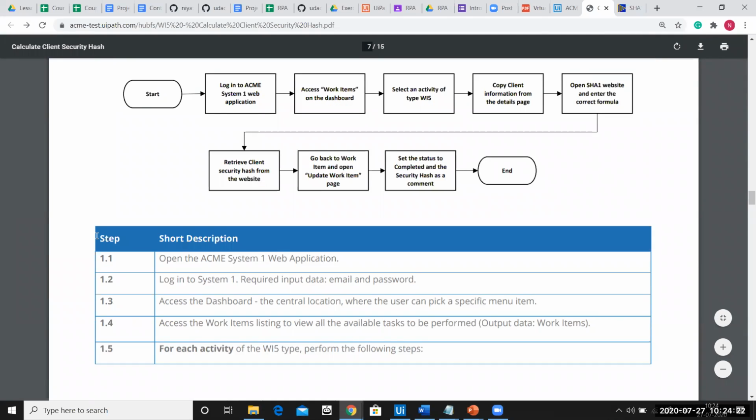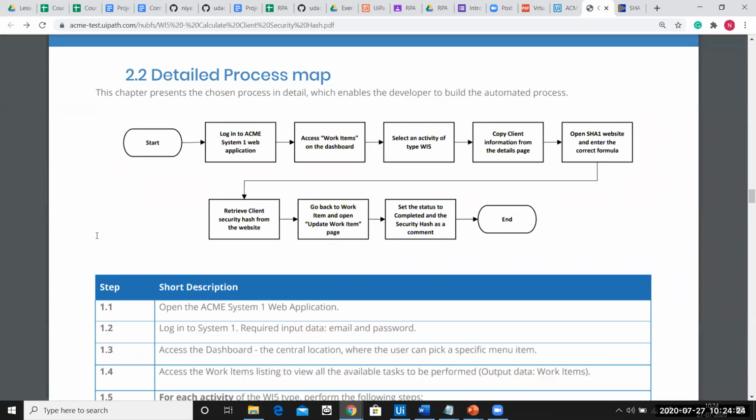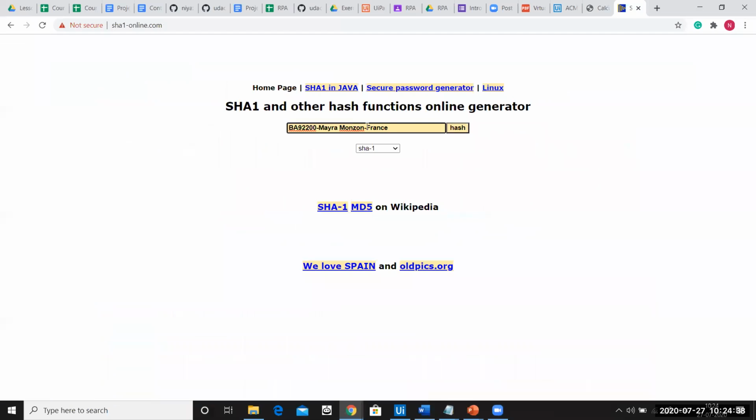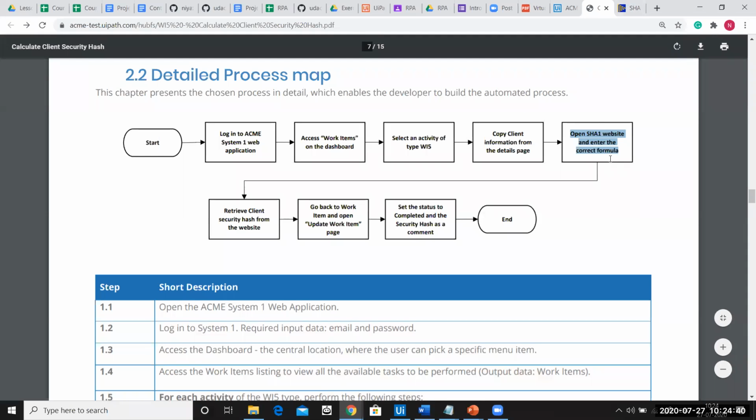So let us see what we have done so far. The very first step is login into the Acme, done. Access work item, done. Select an activity of the type WI5, that is also done. Copy the client information, that we have also done. Open SHA1 and enter the correct formula, that is also done.